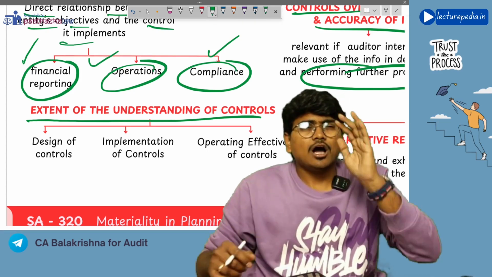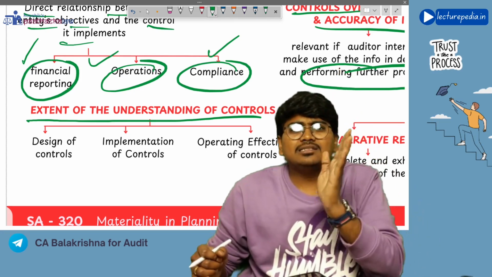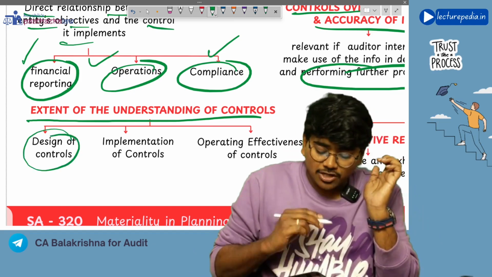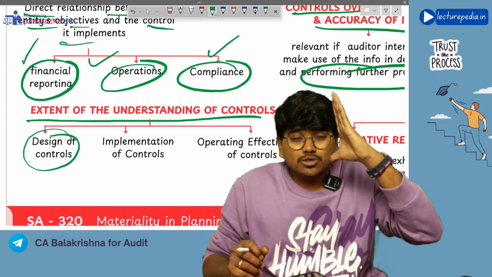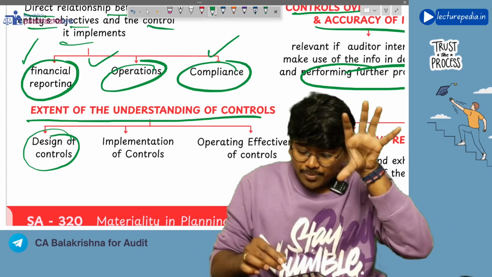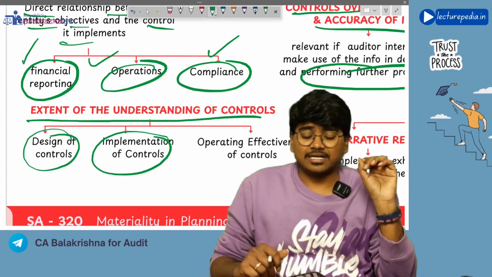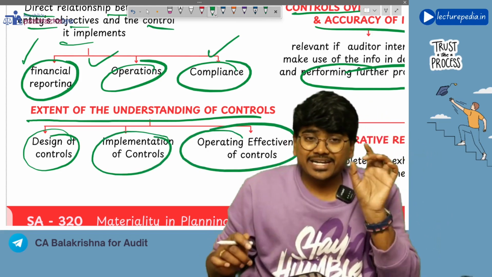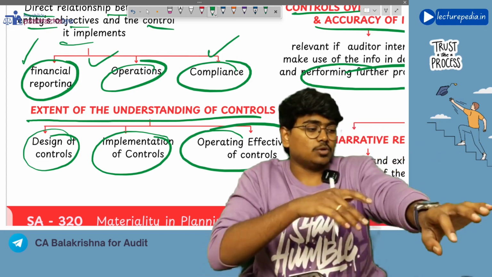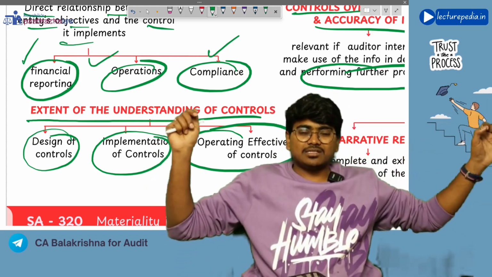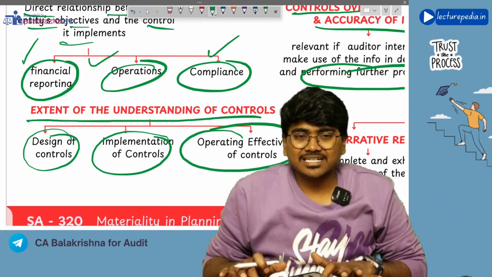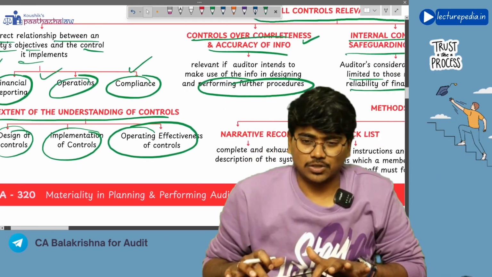The auditor will understand how the internal controls are designed, what is the design of controls, and how those designed controls are implemented in the organization. After that, what is the operating effectiveness of those controls. So these three things the auditor will see with respect to extent of understanding of the controls.